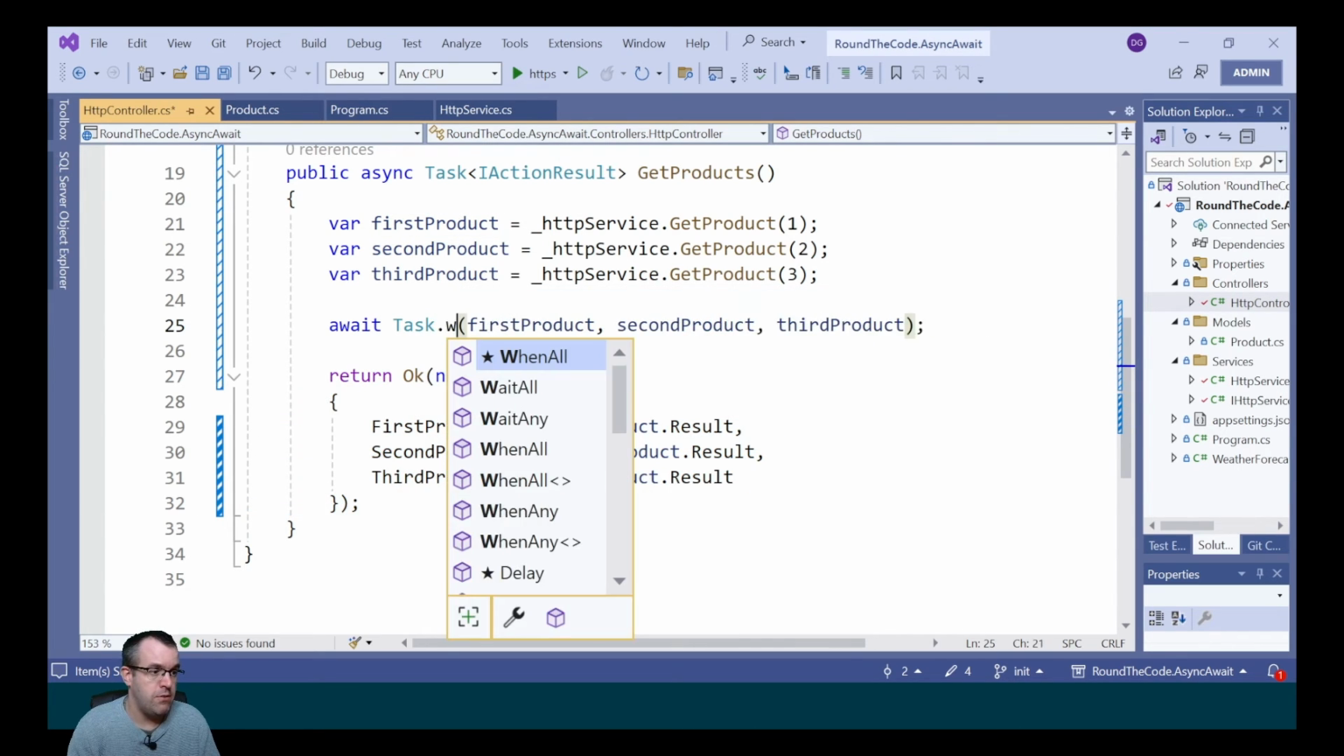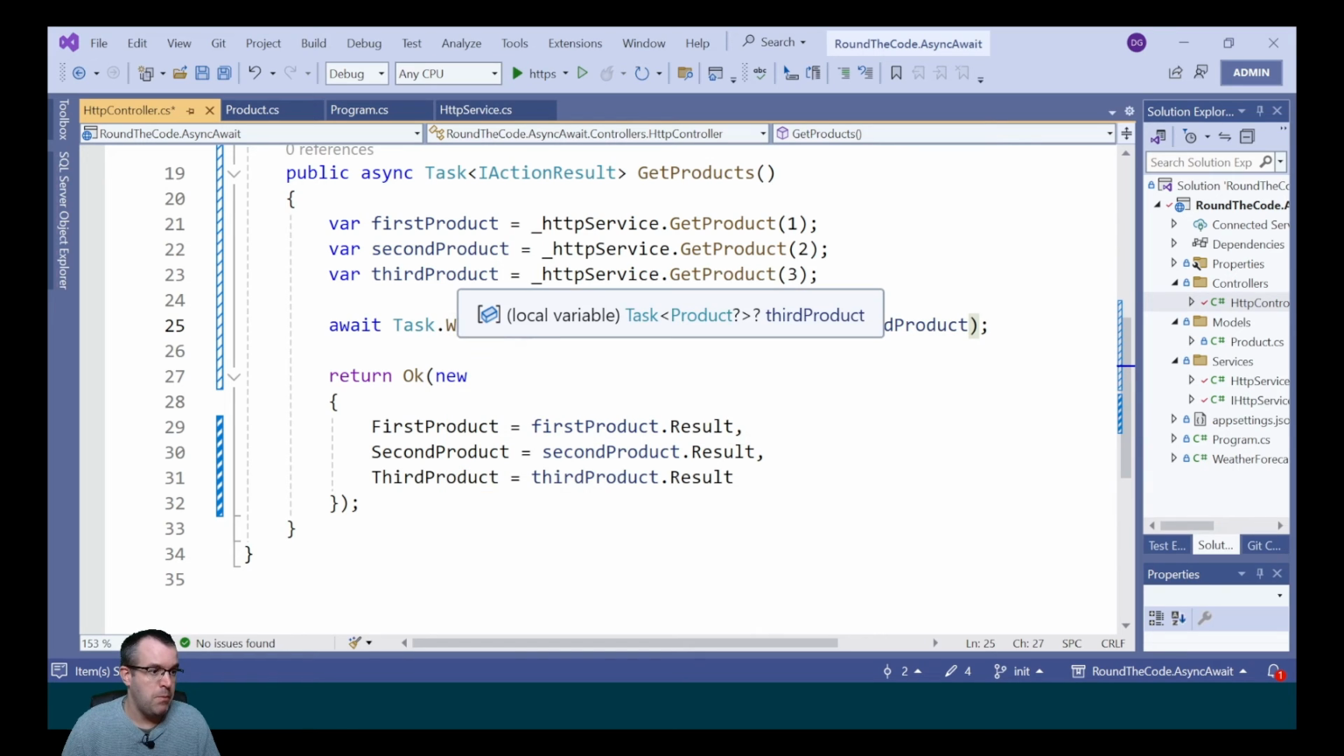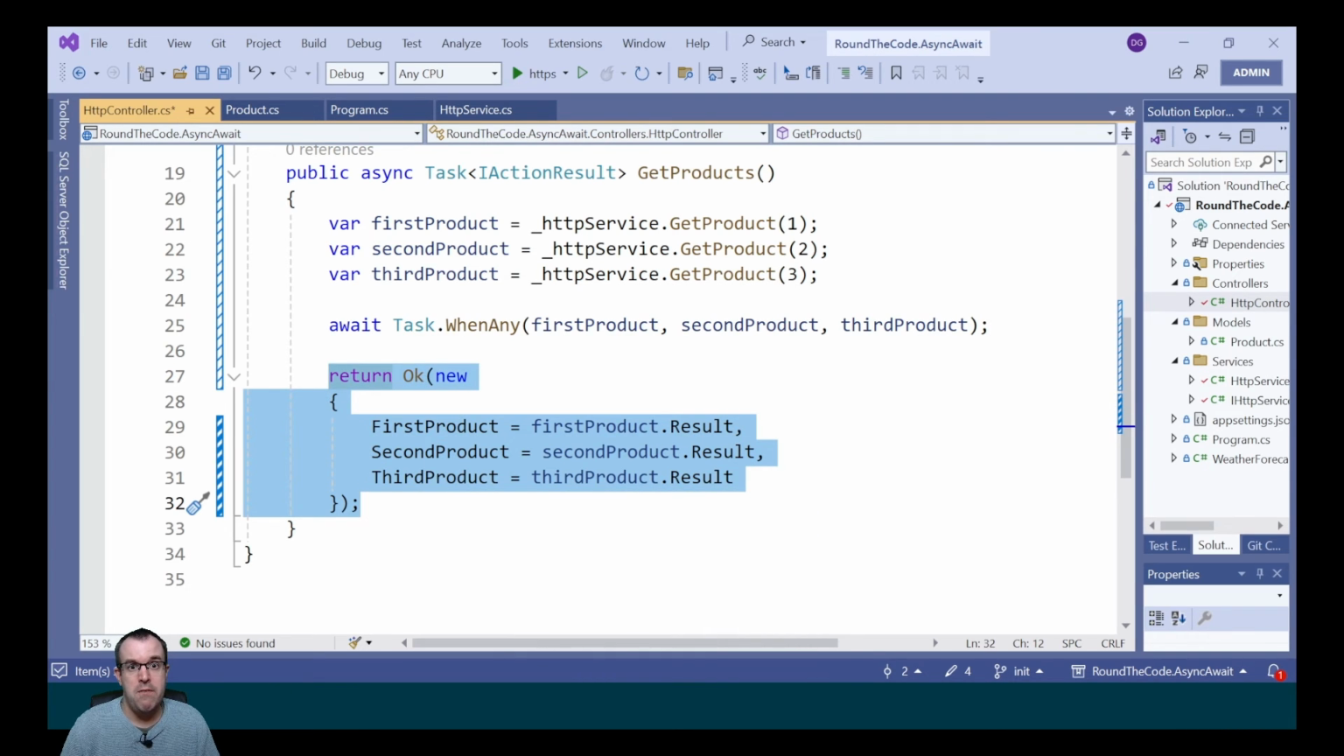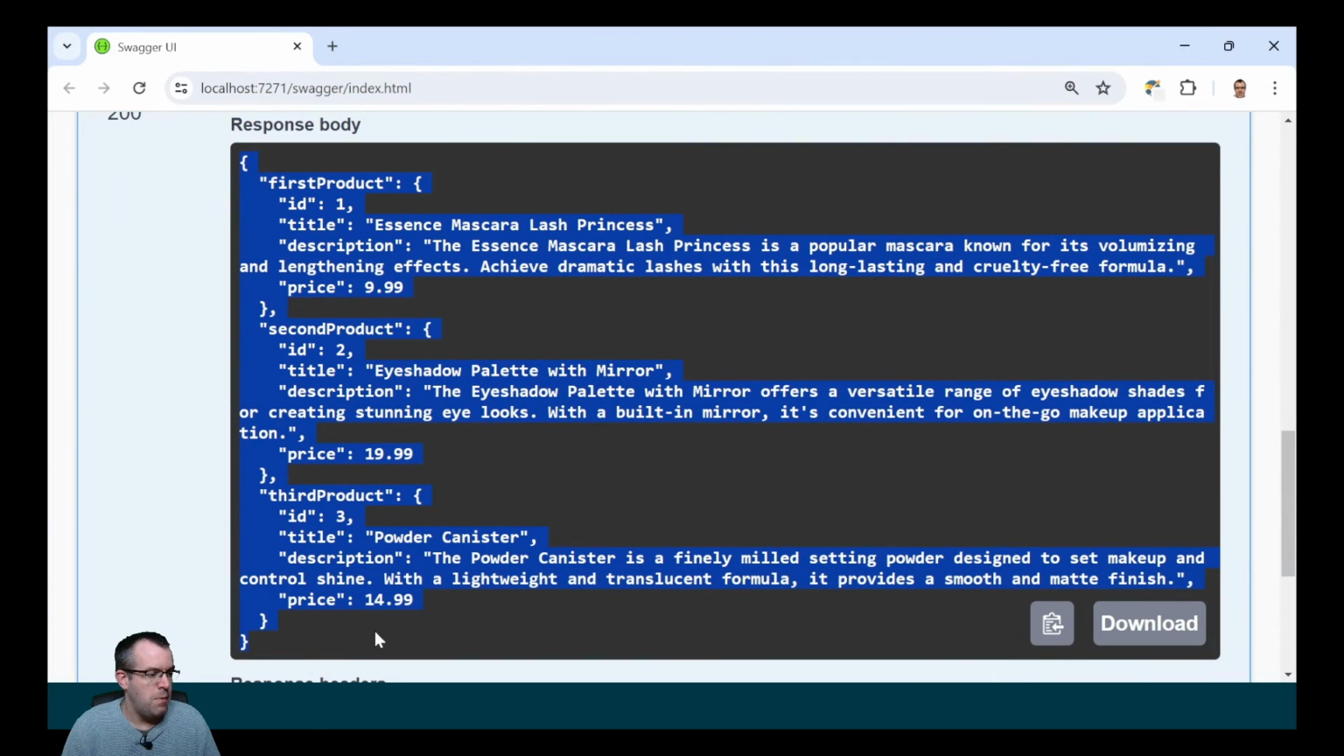We could change this to Task.WhenAny. The problem with that though is that if any of these tasks complete, it means it will go on to the next line, meaning we might not have a result for all of them when it gets to there. Using the WhenAll method in Task ensures that all our tasks are complete before returning the response.